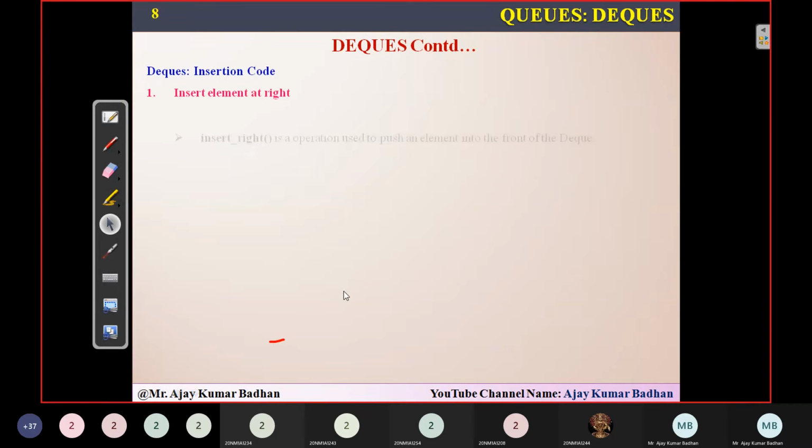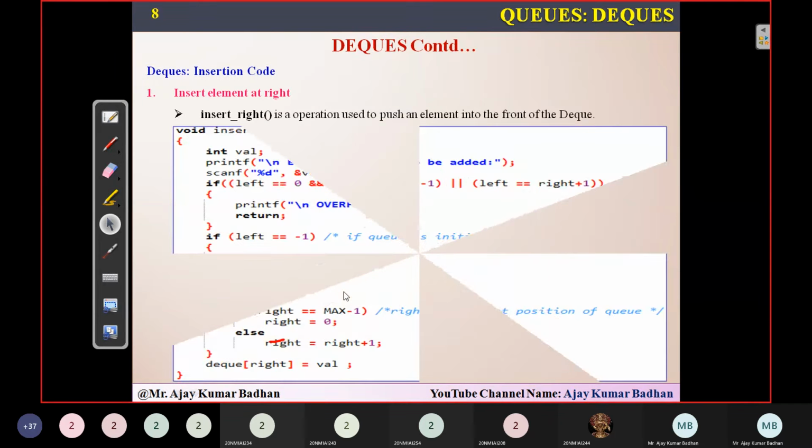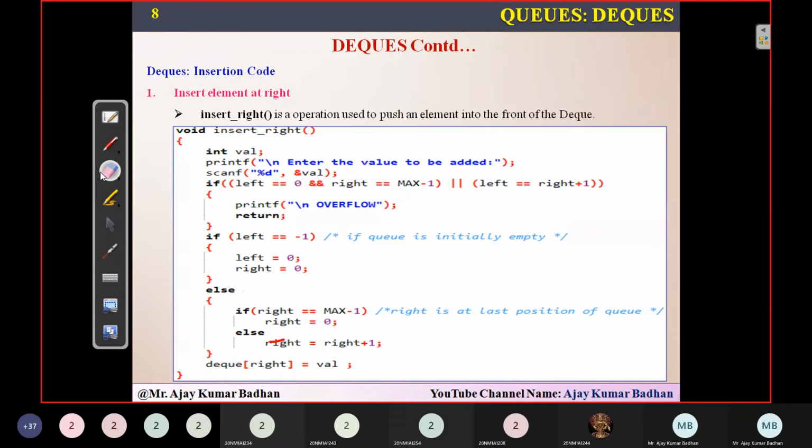See here, this is the logic. Don't get confused. This is the same logic we have discussed in our queue concept, or you can also call it a circular queue. In the circular queue, when we were trying to insert an element, let me draw the diagram and show you so that there will not be any confusion.